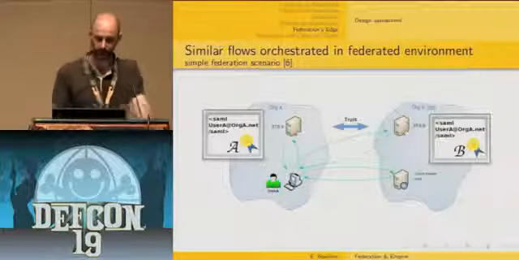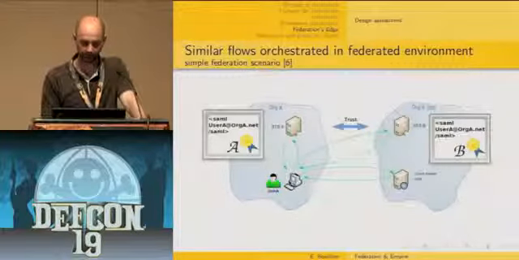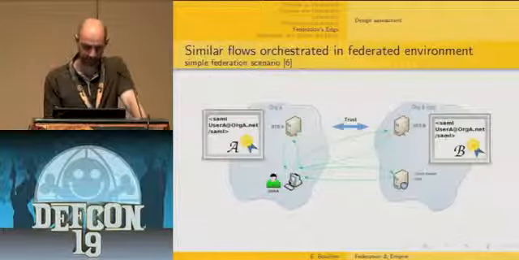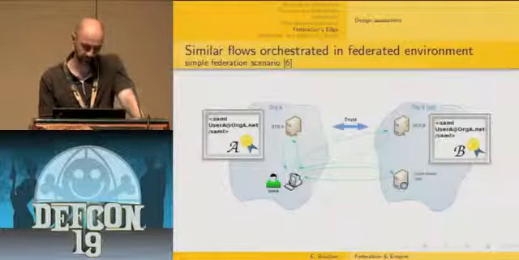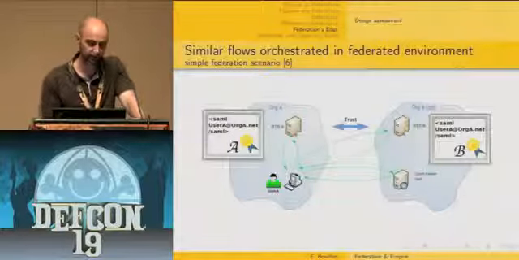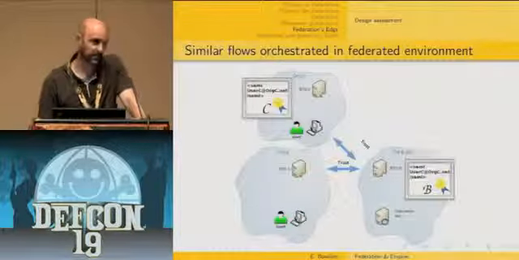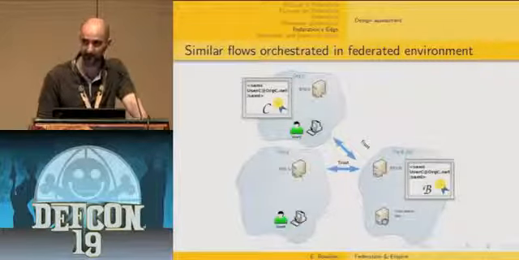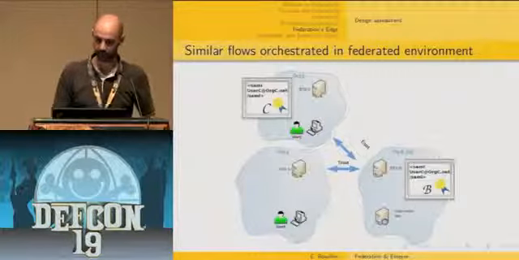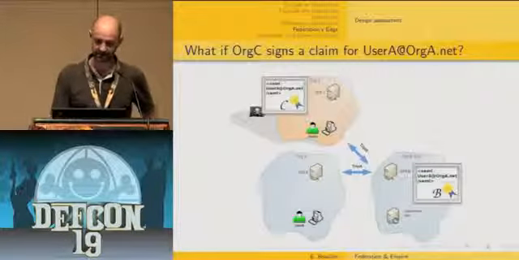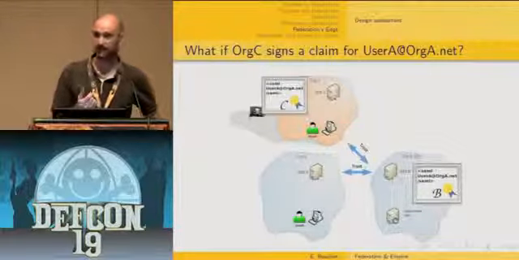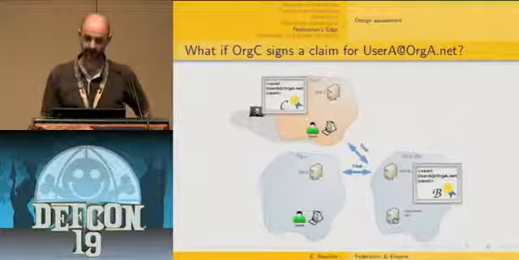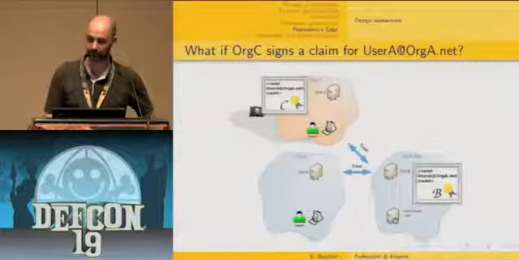Here is a very simple deployment scenario. You have one organization which tries to access another organization's application, and the access control is based, for instance, on the user's email address. Typically, what happens in real life is that you have several domains. Organization B has several customers accessing its application. So now the question is, what if one of the organizations gets either malicious or compromised? Typically, what if organization C signs a claim for a user of organization B?